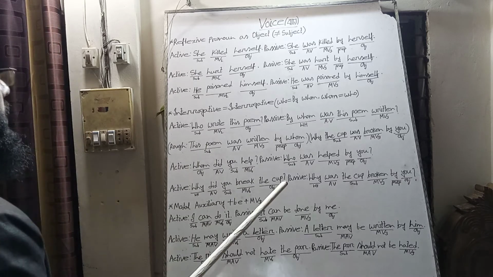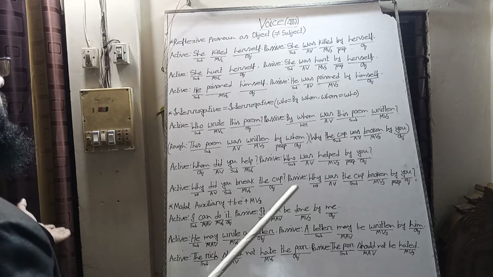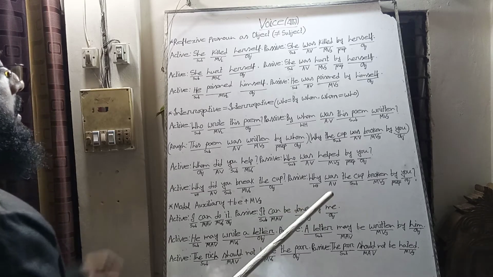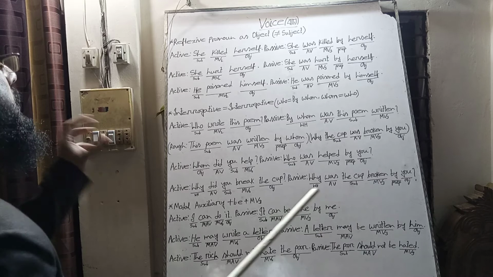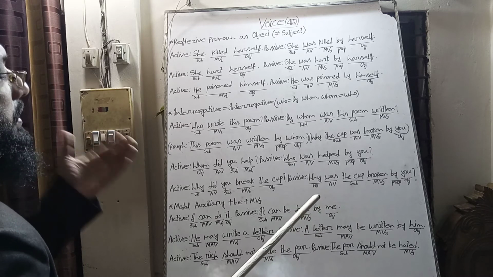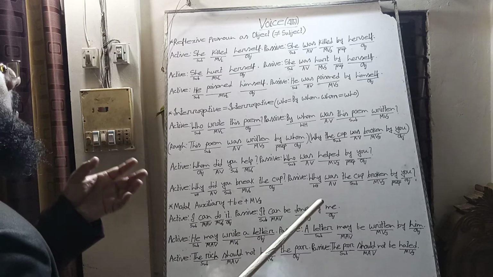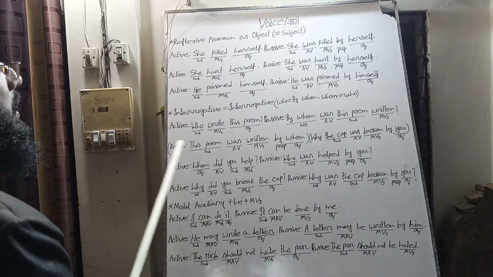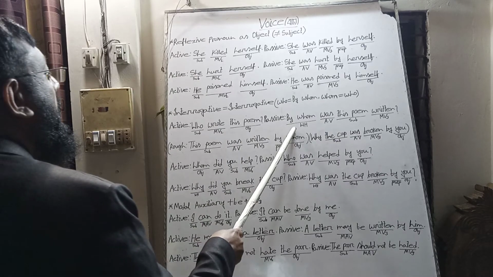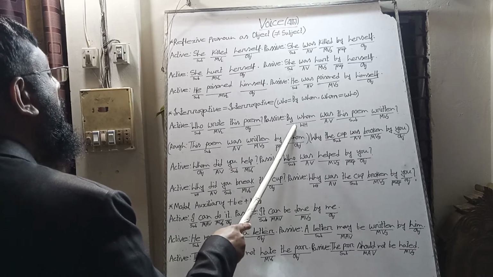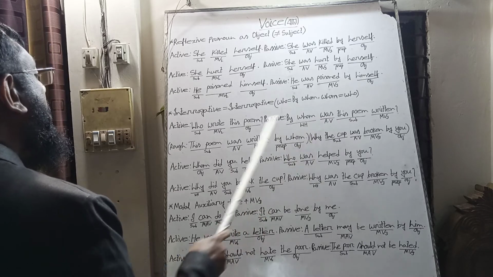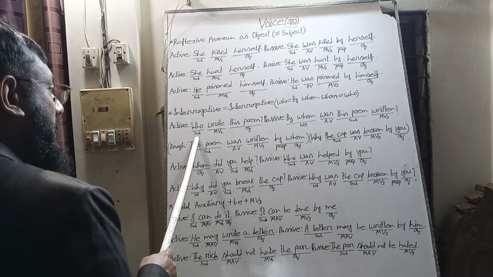In this way, we can make an interrogative sentence from active to passive. By applying opposite rules, vice versa rules, we can also easily change from passive to active. "By whom": it is the object, so we can remove "by", and "whom" will be the subject "who".